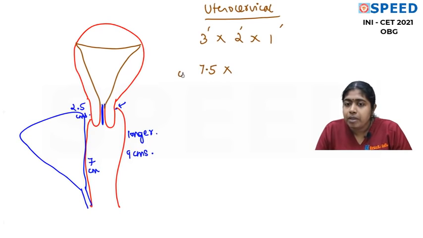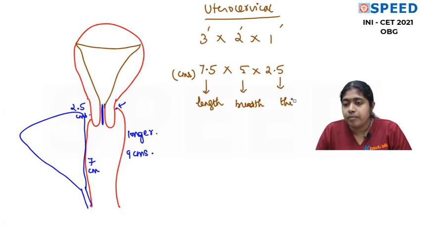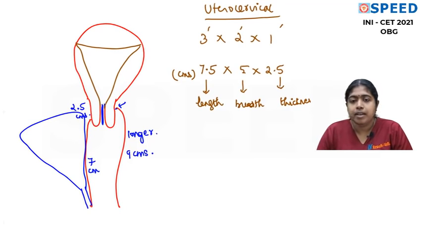So this is in centimeters, into 5 centimeters into 2.5 centimeters. So actually the 7.5 refers to what? The length. 5 centimeters refers to what? The breadth. And 2.5 centimeters refers to what? The thickness. Is that understandable? The length, breadth and the thickness. Now let's take the 7.5.